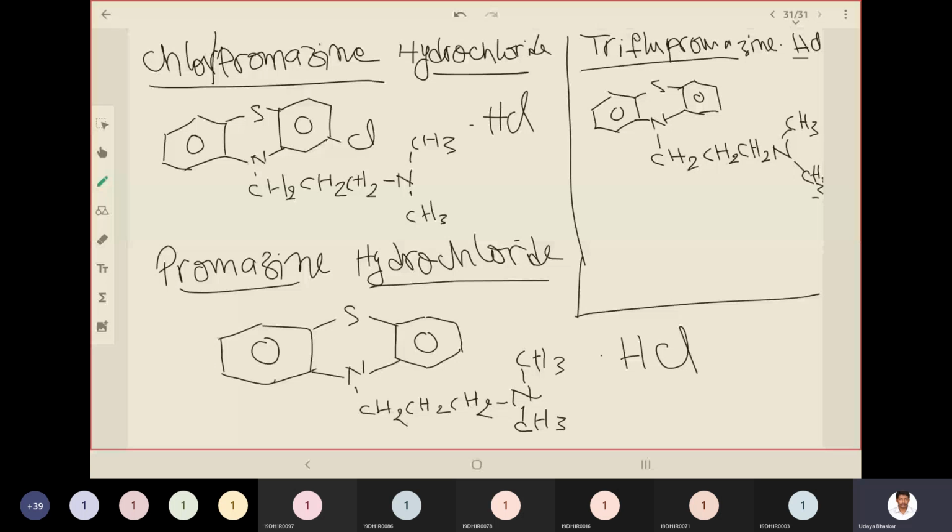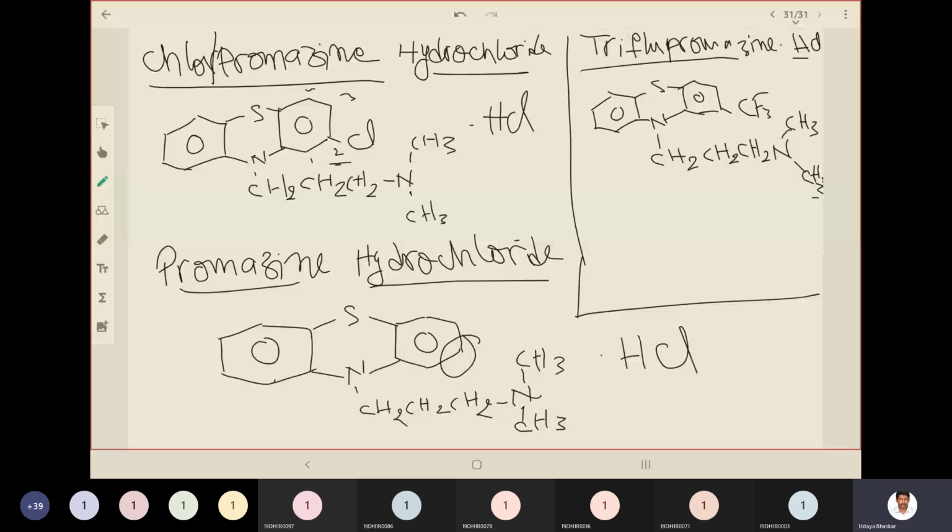Okay, what is the position? What is the number of that position? So the numbering starts from here 1, 2, 3, 4, right? So this is second position. So the difference between three structures is the substituent present at second position. In promazine, there is no substituent at second position. In chlorpromazine, you have chlorine at second position.